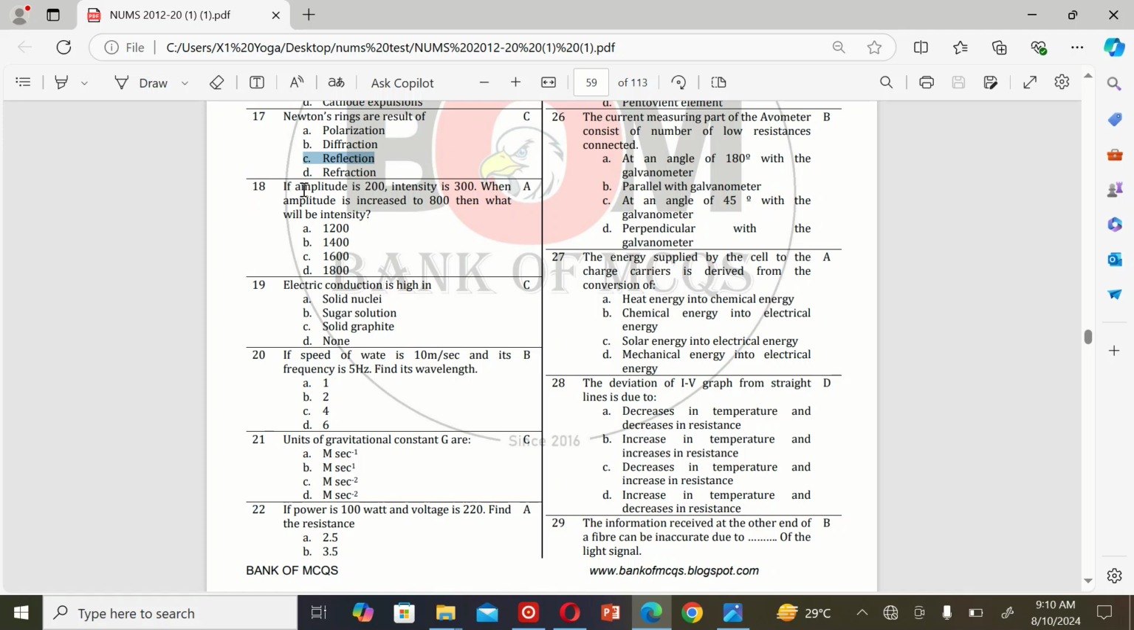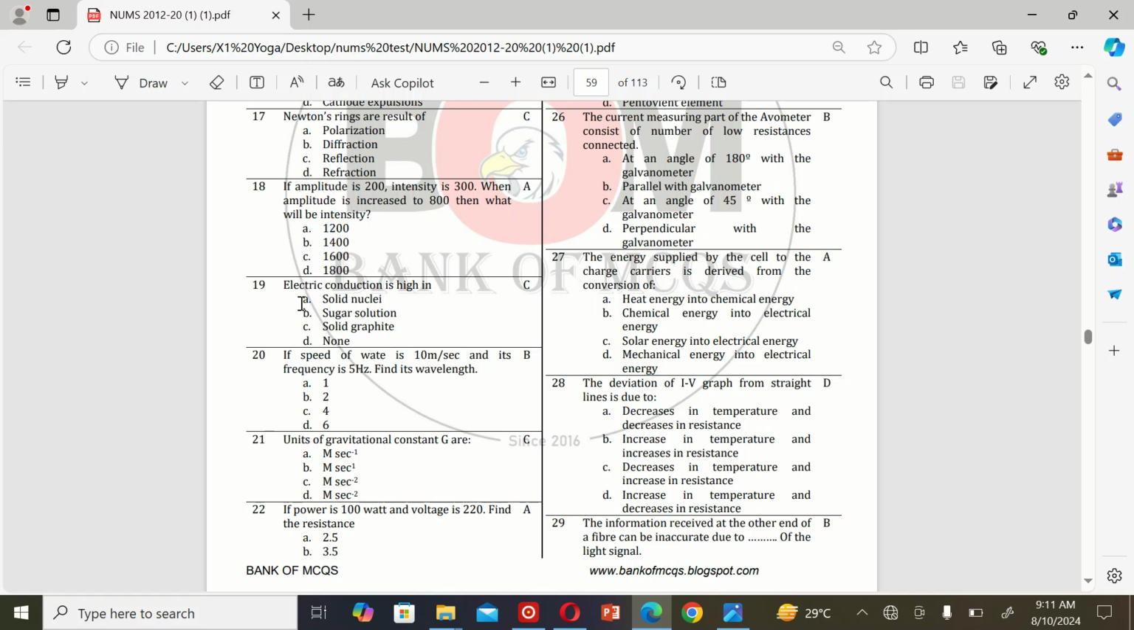The next MCQ is: if amplitude is 200 and intensity is 300, when amplitude is increased to 800, then what will be the intensity? A, 1200, B, 1400, C, 1600, and D, 1800. So the correct option is A, 1200.